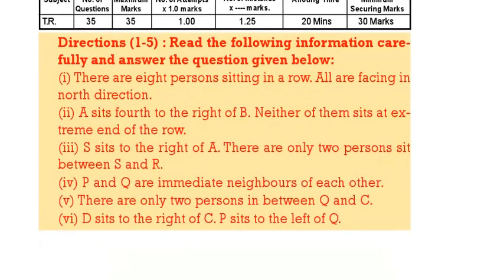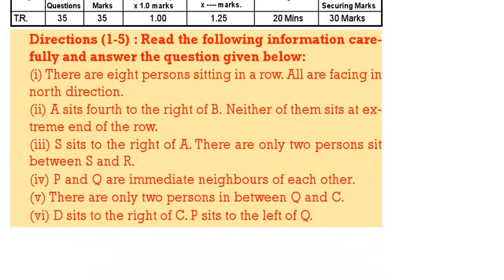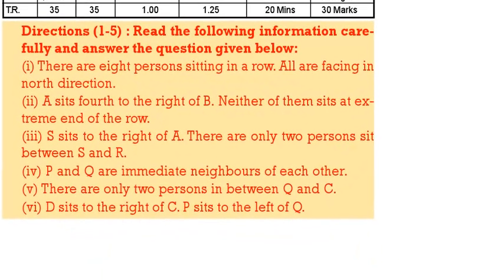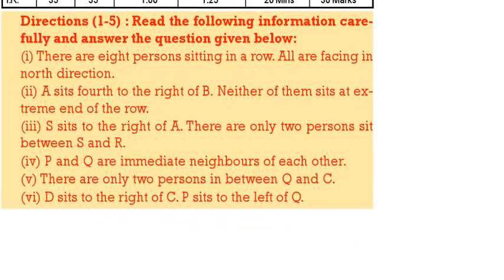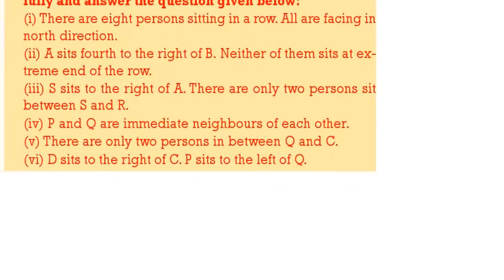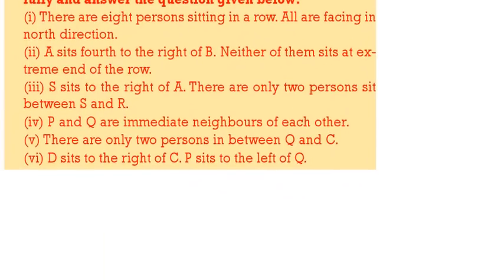See, here one puzzle is there. Based on it, we should answer the questions. There are 8 persons sitting in a row. All of them are facing the north direction. A is sitting fourth to the right of B. Neither of them is sitting at extreme end. S is sitting to the right of A. There are only 2 persons between S and R.